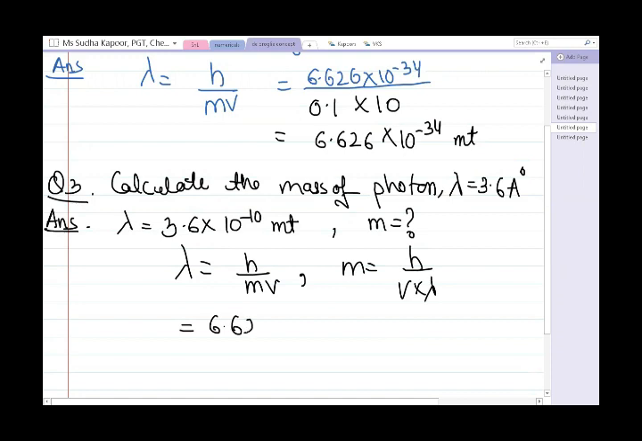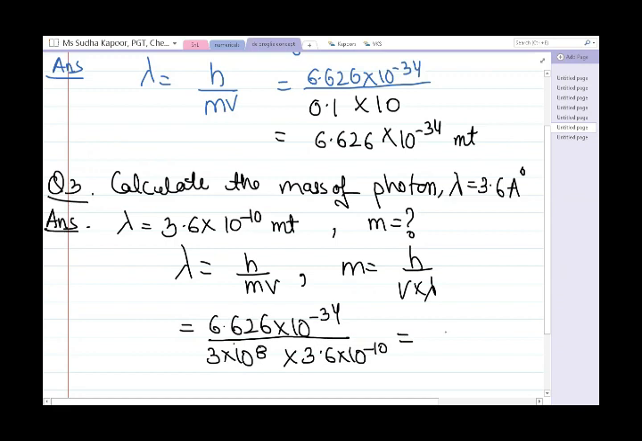It is equal to 6.626 into 10 to the power minus 34 upon v, that is the velocity, and in case of a photon we all know that the velocity is taken as 3 into 10 to the power 8 meter per second, and lambda is given as 3.6 into 10 to the power minus 10. So we get the answer here as 6.135 into 10 to the power minus 29, and the unit is kg. Now another question. There are very interesting questions on this topic.